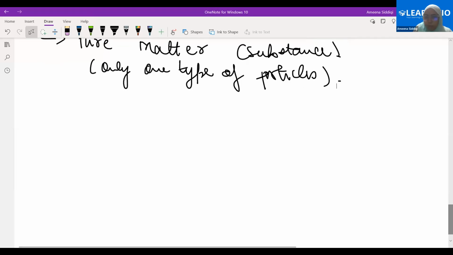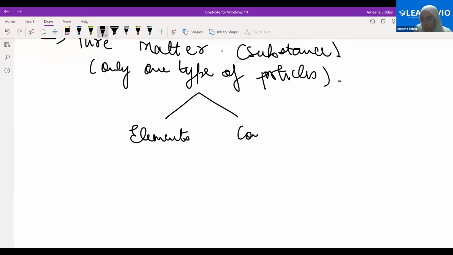Now, we are just discussing the pure matter here. The pure matter can also be of two types. It can be either elements or it can be compounds. Elements and compounds. Any idea regarding these, children? I would like to listen to any ideas that you have regarding these elements and compounds.